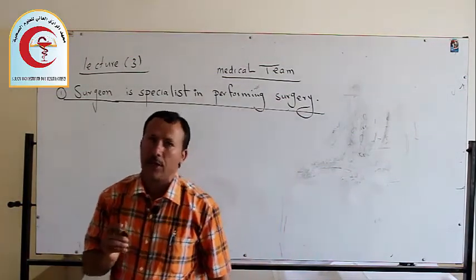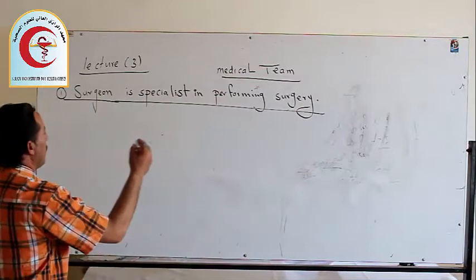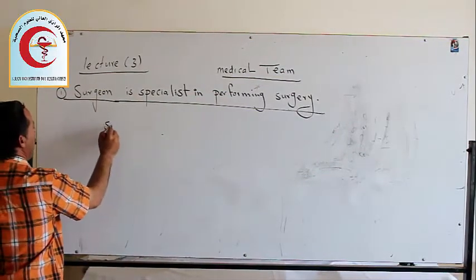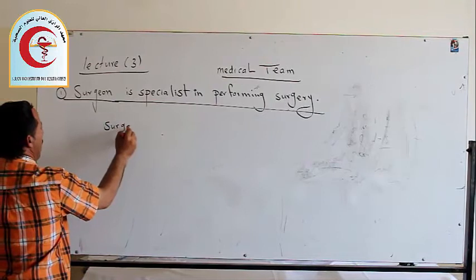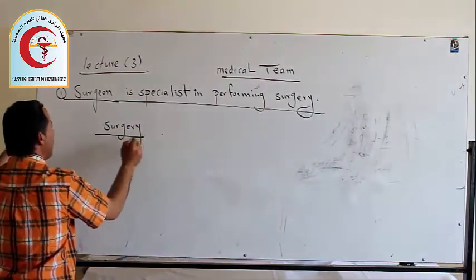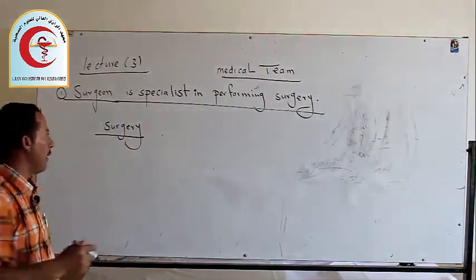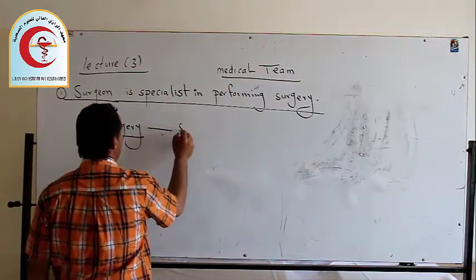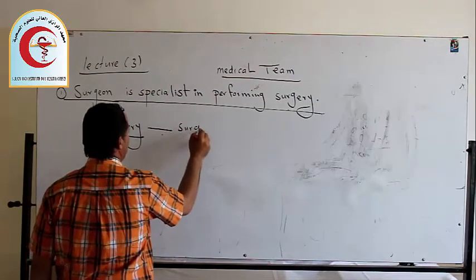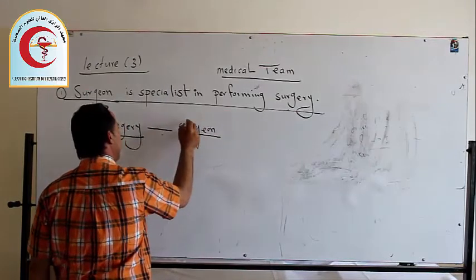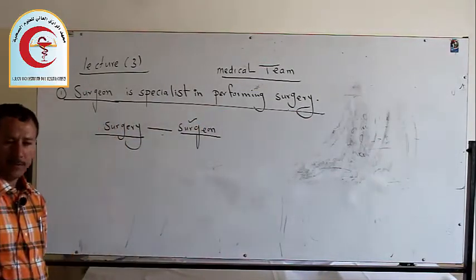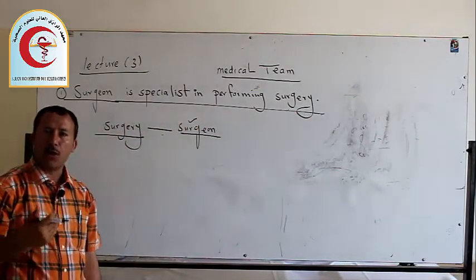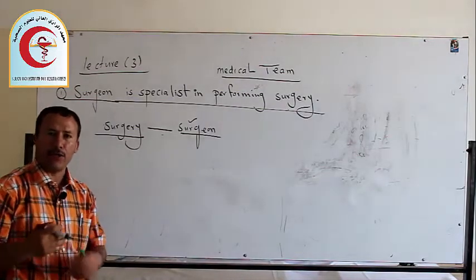You should know the difference between the words here. We have the word surgery, which is a noun. A surgeon is a person, a doctor who performs a surgery or operation.